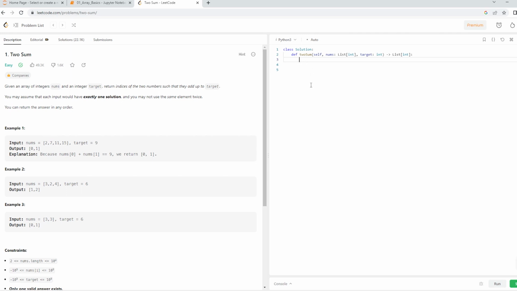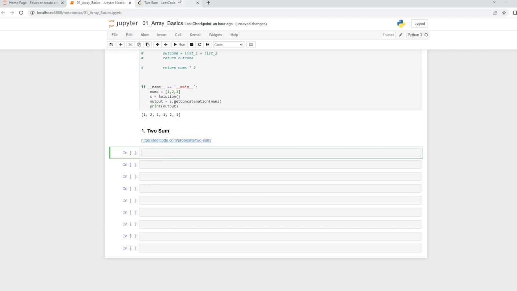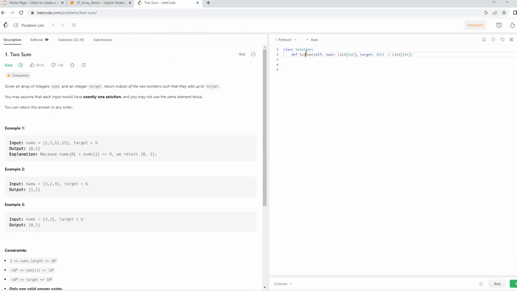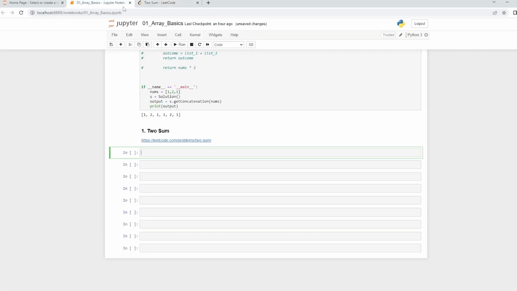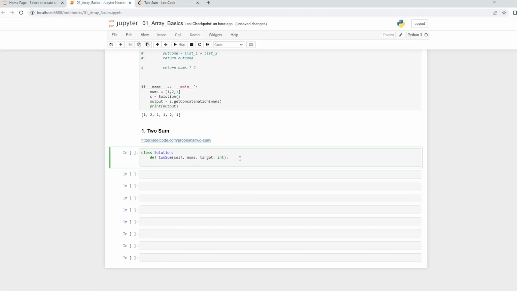So the most common way you will solve this problem is using the arrays, and arrays are, in my opinion, not a very efficient solution for this problem. So this is not, I would say, an efficient solution. So let us first copy this to begin with. All right, so it takes nums and target. Nums is an array and target is the integer.